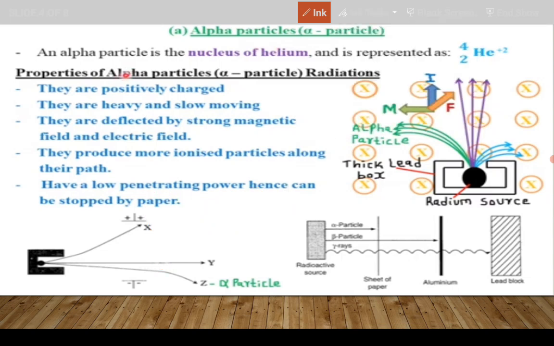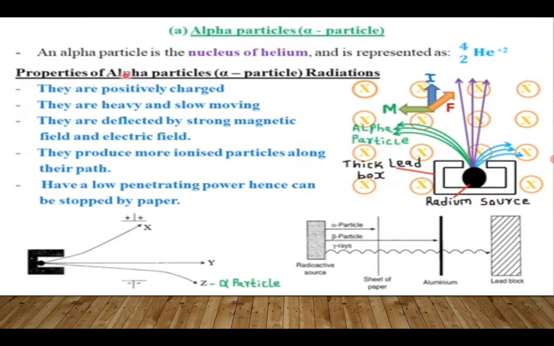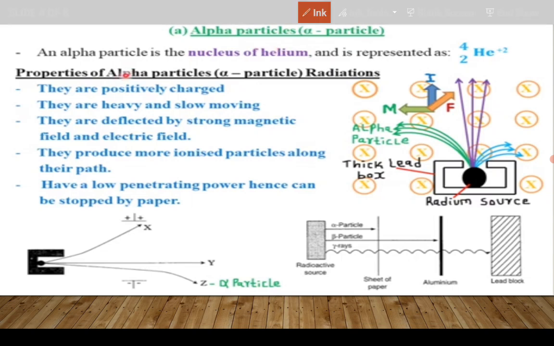So let's look at the characteristics or the properties of alpha particles. First, they are positively charged, because they have 2 positive charges. Remember, we said that an alpha has a mass of 4 and it has 2 positive charges.